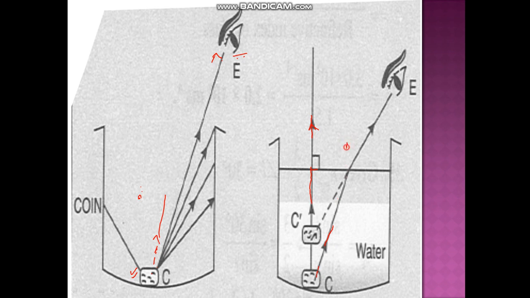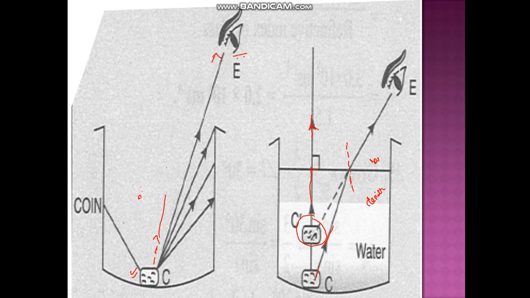Now, you know this is the normal, right? And since the light is traveling from where? It is traveling from water to air, that means denser to rarer medium. It will bend what? Away from normal. And this light ray will appear to come from this position. So, this coin which is actually at the bottom will appear raised to the person over here when he is observing it obliquely.